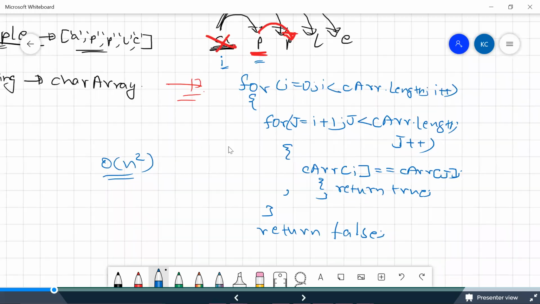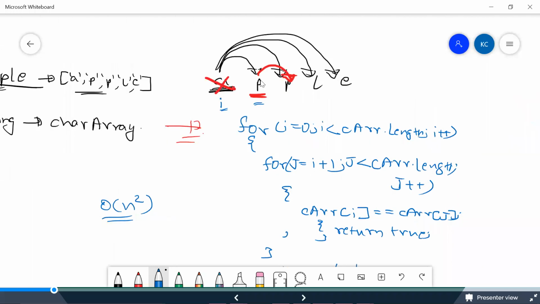So for that, what I told you is, there is this apple, which we have taken as input, and we are trying to compare every character in this string to every other character. We started our for loop with i is equal to 0, and then one more loop, j is equal to i plus 1, and then compared character array of i with character array of j. If they are equal, you return true, or else you return false.